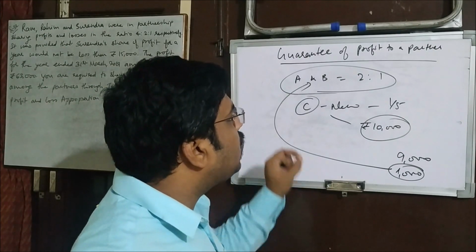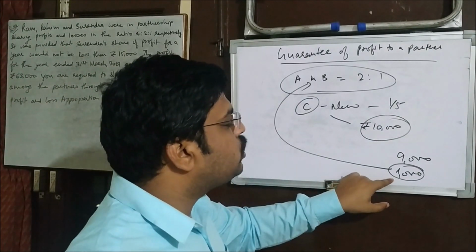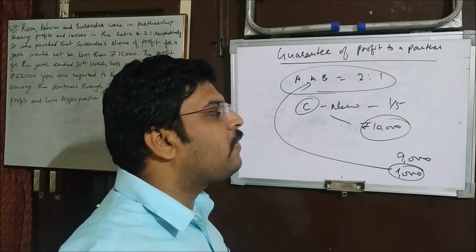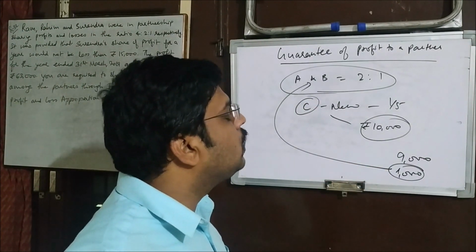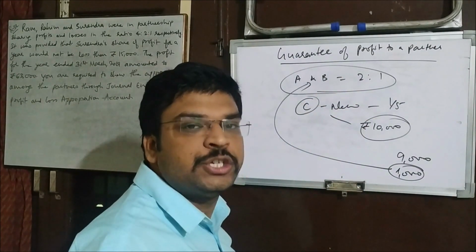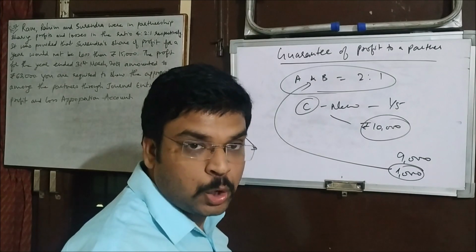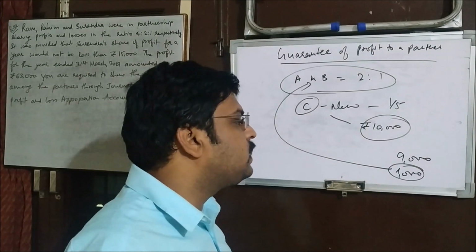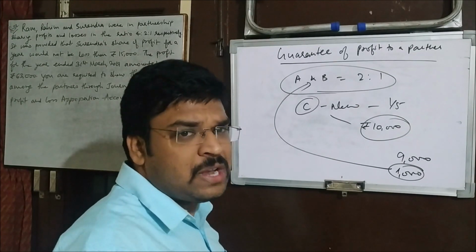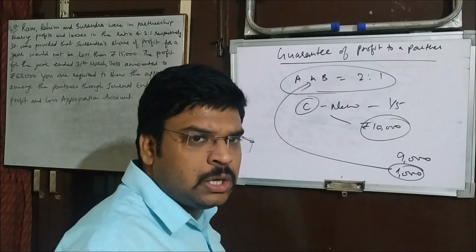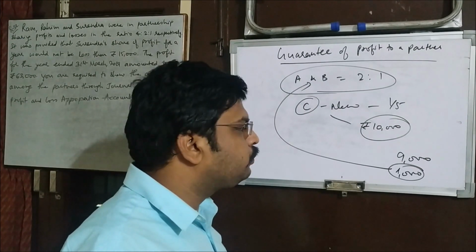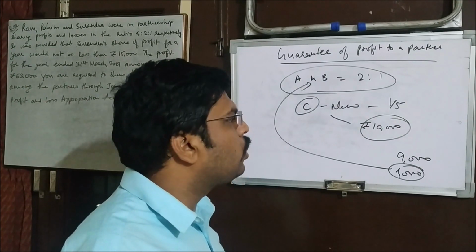One more thing I would like to explain here. There are two ways in which they both can bear that 1,000. In the absence of any agreed ratio, they will bear that 1,000 in the same old profit sharing ratio between them. Or, if the question says that they are going to bear this deficiency in a particular ratio, we will have to follow that. Understood? We are going to attempt a few questions, then you will come to know how we tackle all this.